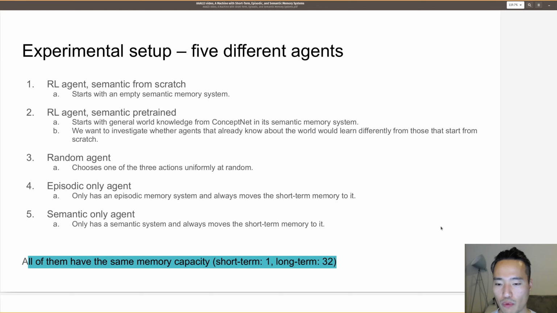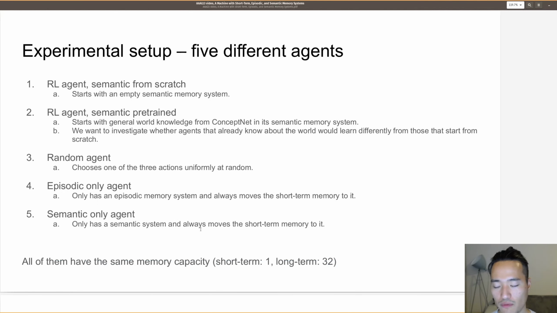The size of short-term memory is 1 and long-term memory is 32. If it has 2 long-term memory systems, then each of them will be 16, and if it only has 1 long-term memory system, then it will have 32 memories stored in it.